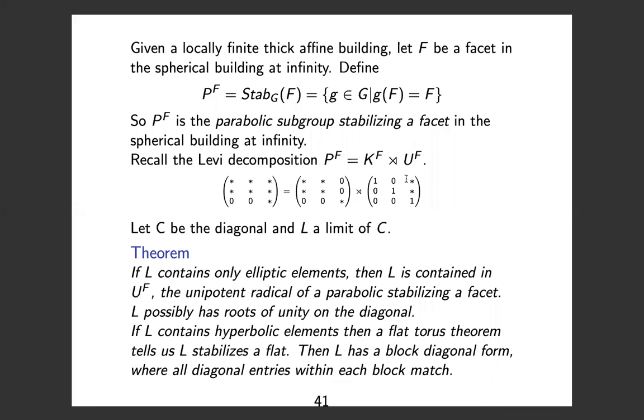If you don't contain only elliptic elements, then you contain some hyperbolic elements. And if L contains hyperbolic elements, then a flat torus theorem tells us that L stabilizes a flat. So L stabilizes a subspace that looks like Euclidean space. And then L has a block diagonal form where all the diagonal entries within each block match. And I think we saw an example of this before. So we've been able to understand all of the limits in this very, very precise way using the geometry of the building. Thank you for listening.